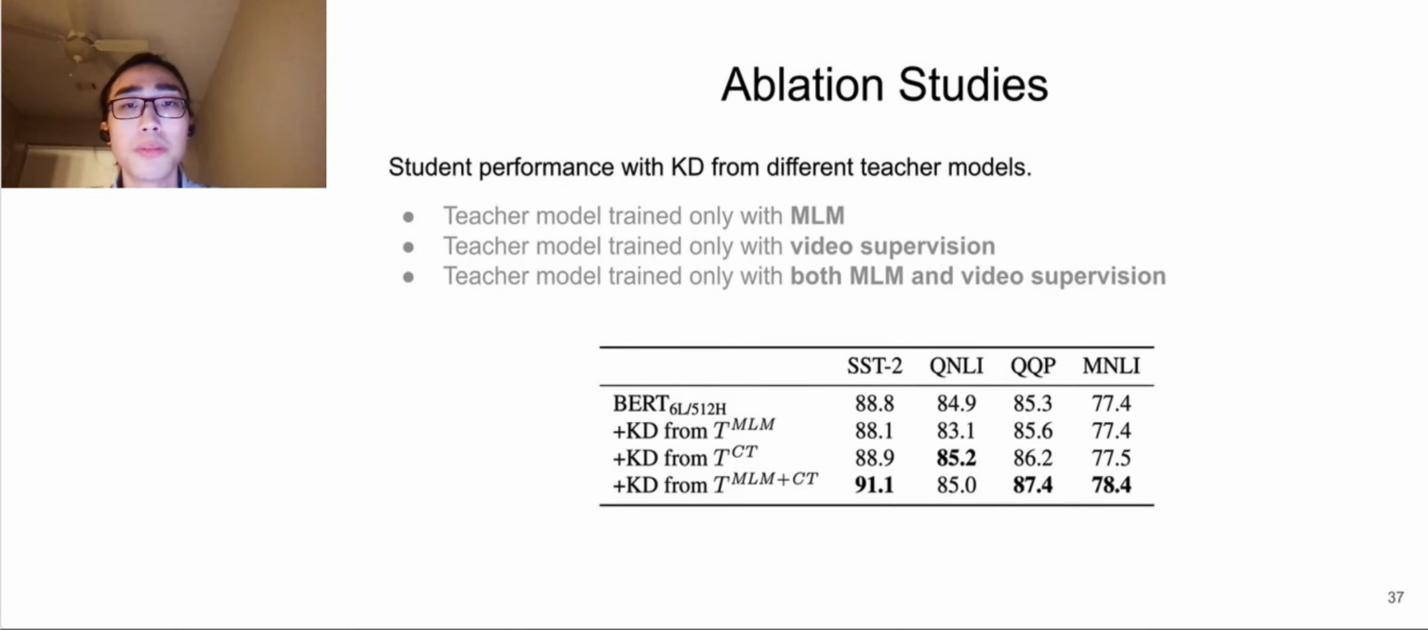We also show student performance on downstream tasks with distilled knowledge from different teacher models. First, the teacher model trained only with MLM, and the teacher model trained only with visual supervision. Both perform worse than the teacher model trained with both MLM and video supervision.